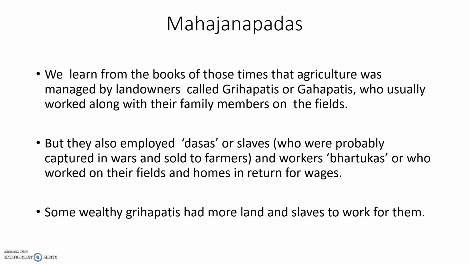Workers do the work, and for doing the work they get something in return, wages. Those workers were called Vartukas.